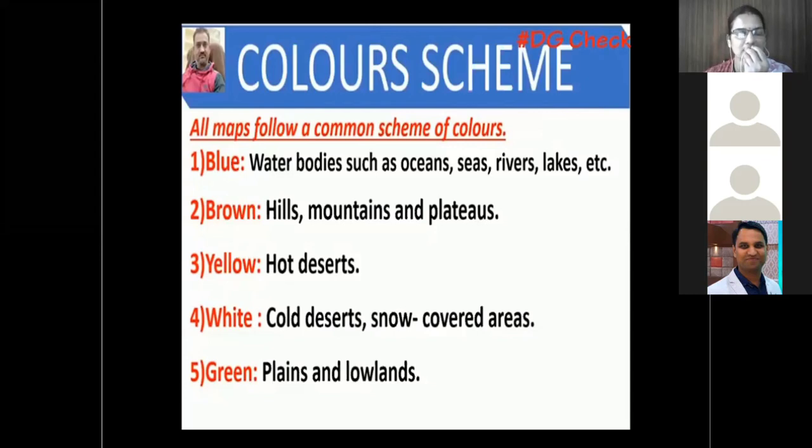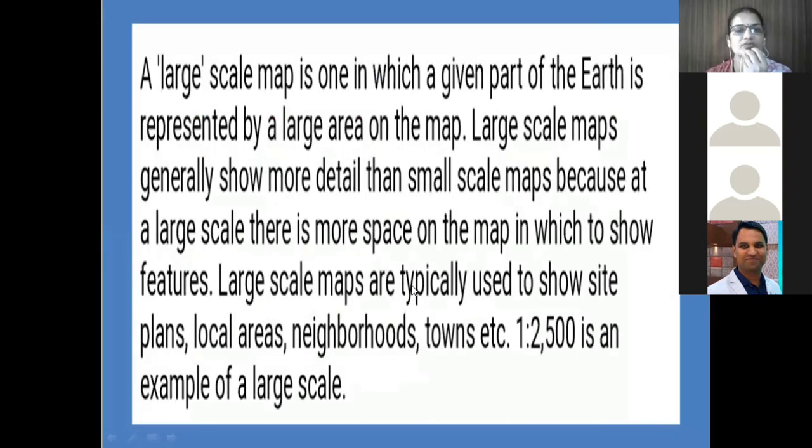Now, the blue color. Blue color stands for water bodies such as oceans, seas, rivers, lakes, etc. Brown color is used to show mountains, hills, plateaus. Yellow color shows the hot deserts. They show the cropping area also. White color is used to show cold deserts, snow-covered areas. The green color is used to show plains and lowlands. So this was the color scheme used in different maps.